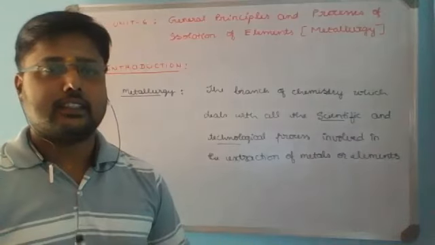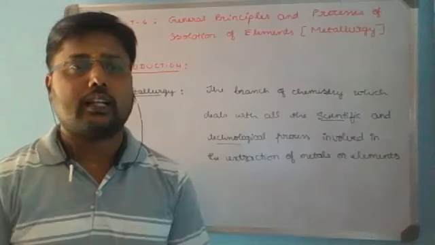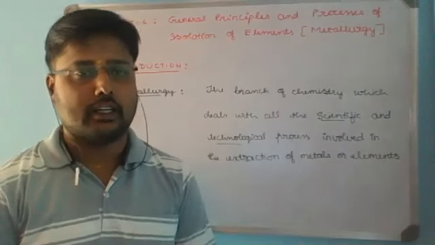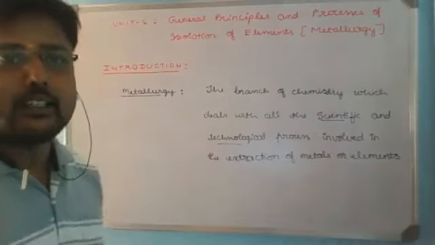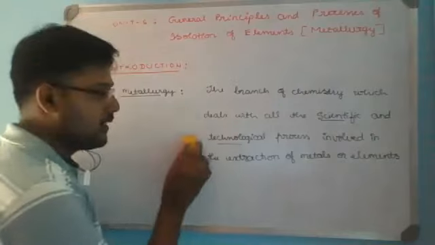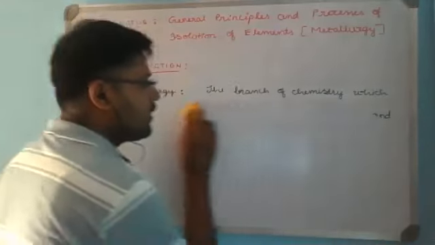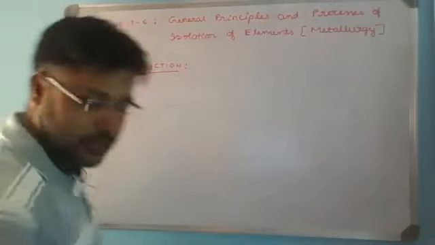After learning the introduction, we'll go for the occurrence of elements or metals. So we'll consider what the steps involved in such metallurgical operation are.